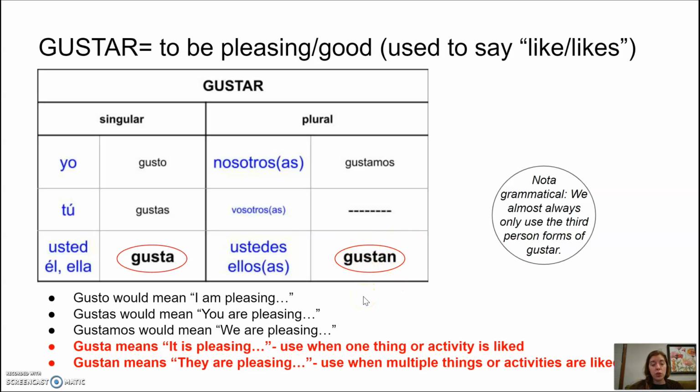Down below you can see that gusto would mean I am pleasing or good to something. Gustas would mean you are pleasing. Gustamos would mean we are pleasing. And now these words already define who the subject is, and they're used only in very specific types of phrases. You don't typically want to be using these forms of the verb. The forms you will use are gusta, meaning it is pleasing, and this is used when one thing is liked, and gustan means they are pleasing, so you use that to like multiple things.